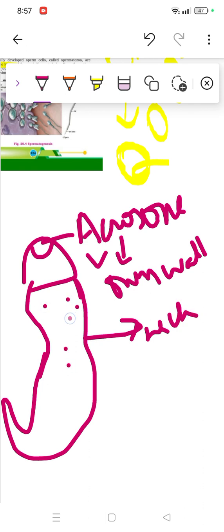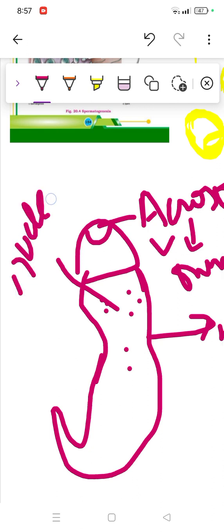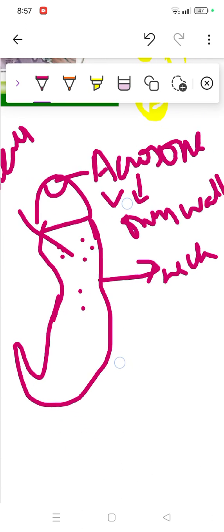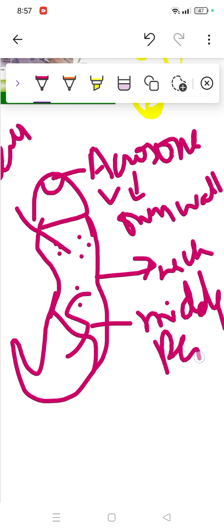Here you'll find the genetic material and nucleus. And in the middle piece you'll find mitochondria and two structures which I'm labeling.